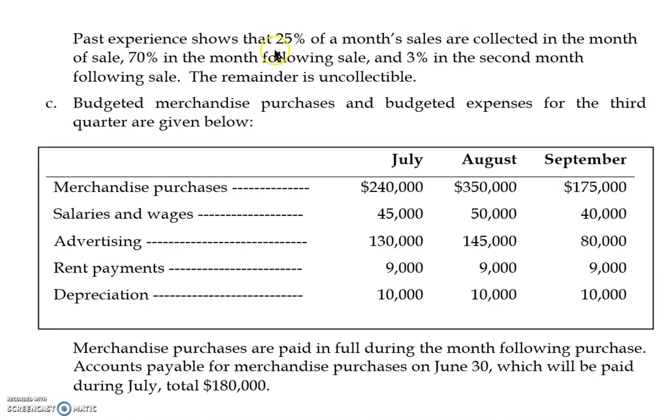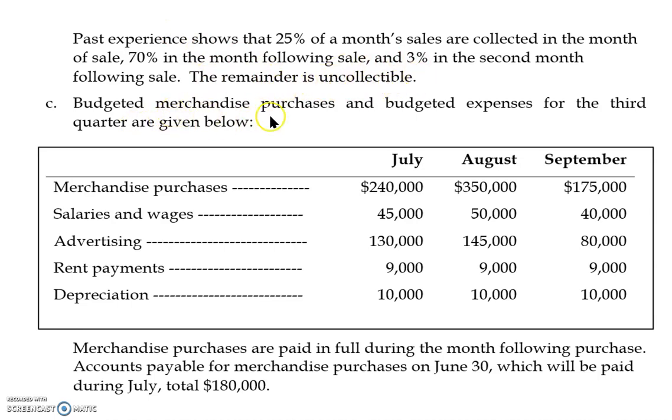Based on past experience, 25% of a month's sales are collected in the month of sales, meaning sales in the month of July will have a collection of 25% in July itself, and 70% of July sales will be collected in August, and 3% of July sales will be collected in September, and the balance will be uncollectible.